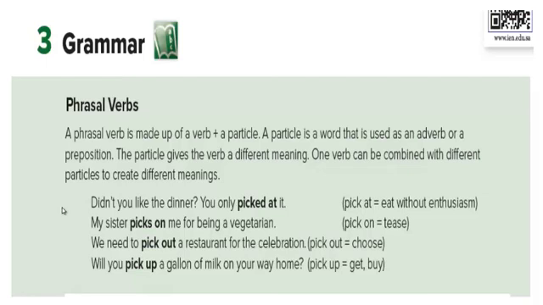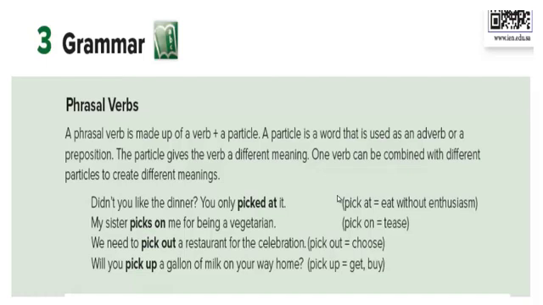Again, this part. Phrasal verbs are made up of a verb plus a particle. A particle is a word that is used as an adverb or a preposition. The particle gives the verb a different meaning from its own meaning. One verb can be combined with different particles to create different meanings. I would like you to notice the